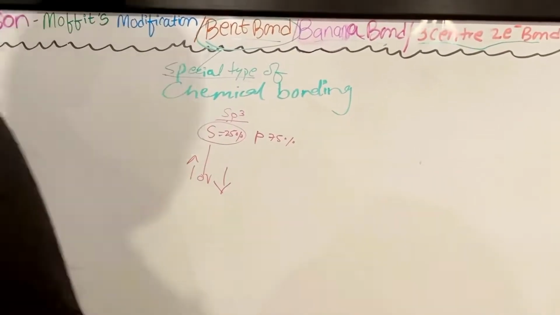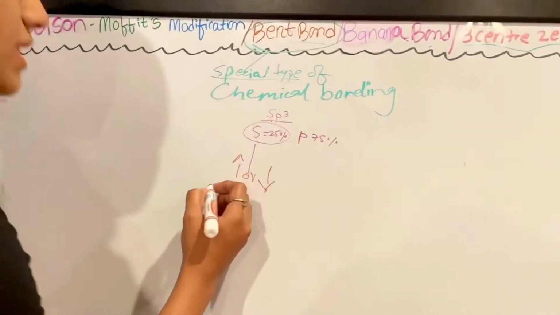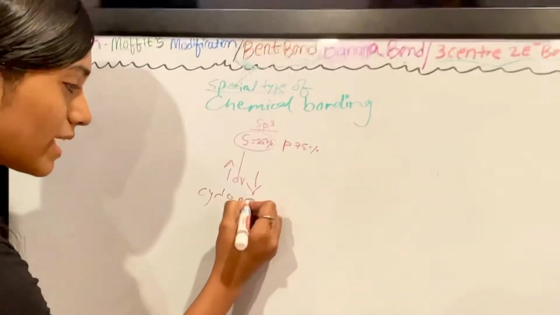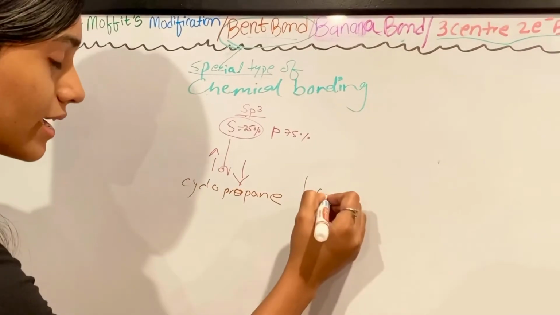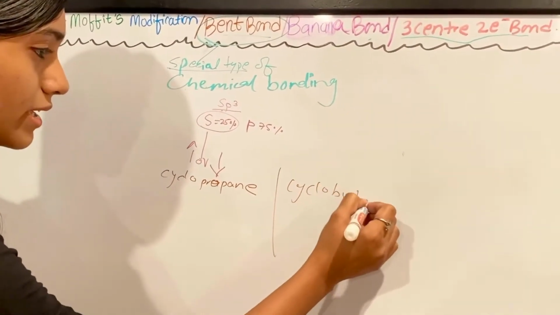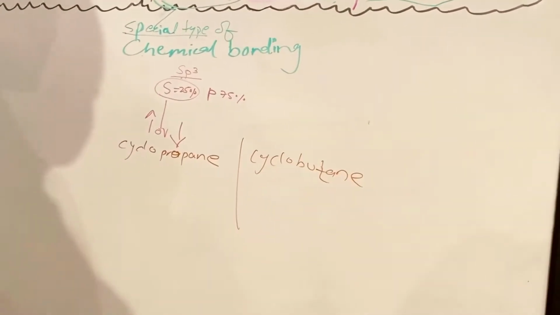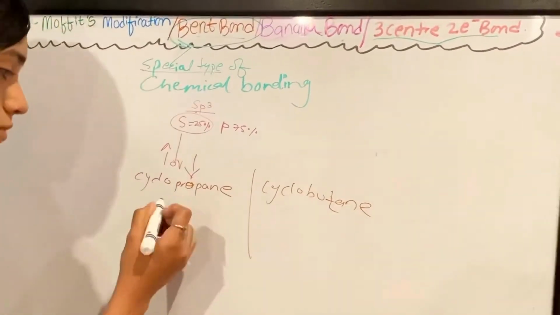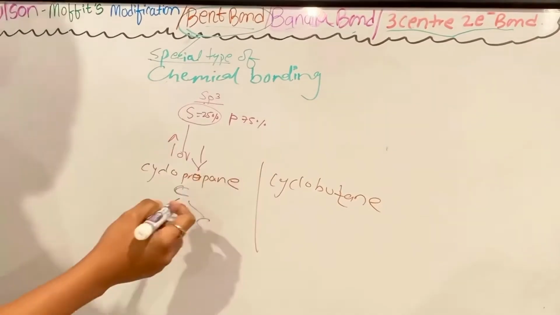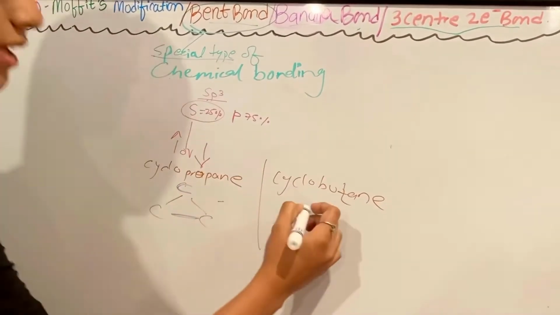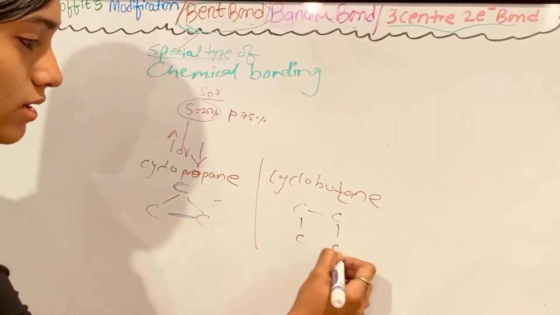For example, if we see cyclopropane and cyclobutane, the geometry here is like a triangle, and here the geometry is like a square.